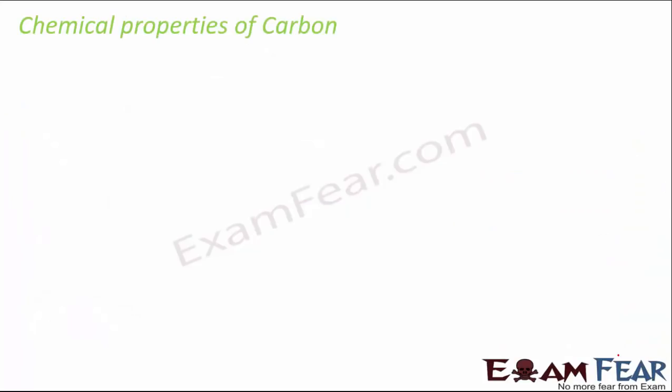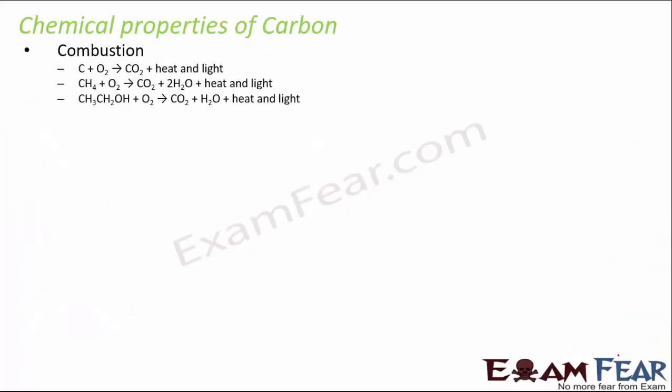Now let's quickly talk about the chemical properties of carbon. So the first property we talk about is combustion. So what is combustion? Whenever carbon comes in contact with oxygen, what happens? Carbon and its compounds burn in air to release a lot of heat energy as well as light. So carbon combines with oxygen to form CO2, heat and light. For example, methane combines with oxygen to form CO2, H2O and heat and light.